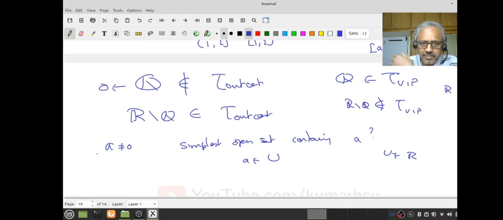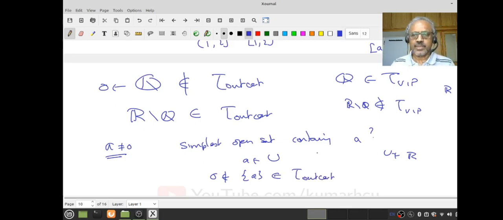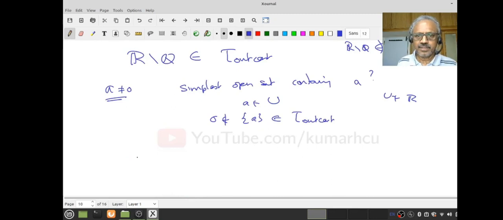You follow that? But A itself is non-zero, therefore if we consider singleton A, 0 is not here because A is not 0. Therefore this fellow is an open set. So what have you found? For every A in R, if A is not equal to 0, then singleton A is open in the outcast topology.